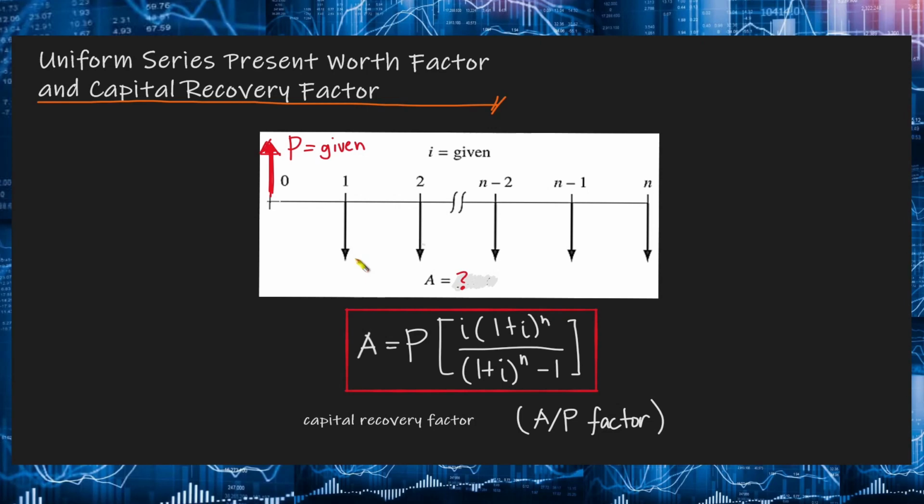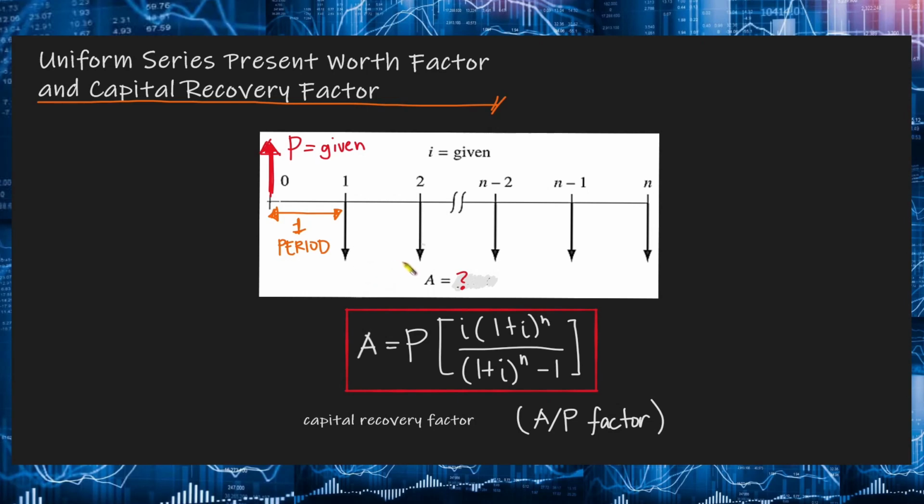Now, if you notice from our cash flow diagrams, the present worth is located one period prior to the first A or the first annuity. Take note that the P/A and A/P factors are derived from this relationship. That is, the present worth P and the first uniform annual amount A are 1 year or 1 period apart.